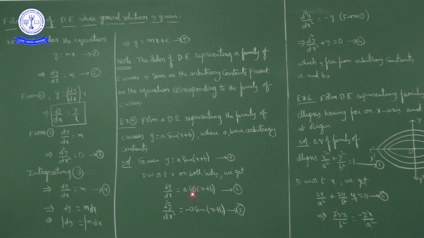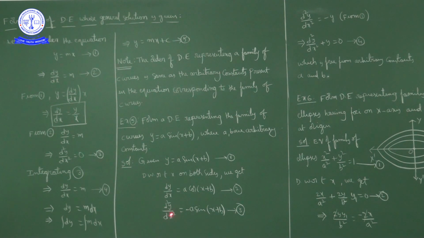dy/dx is equal to a cos(x + b). As we have two arbitrary constants, we have to differentiate twice. So, differentiate equation 2 again with respect to x on both sides. What do we get? The left-hand side derivative of dy/dx is d²y/dx².